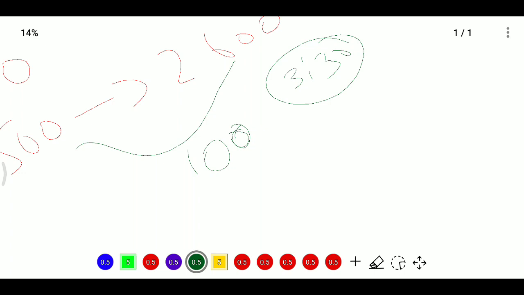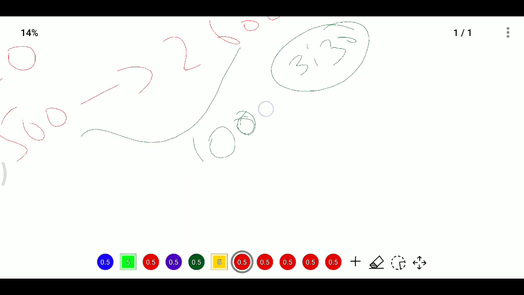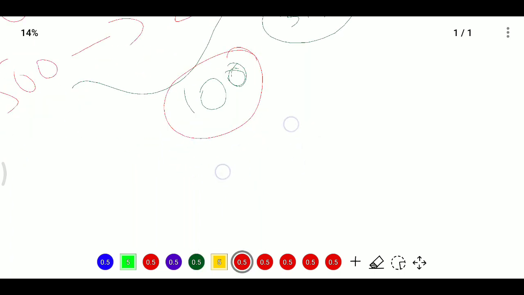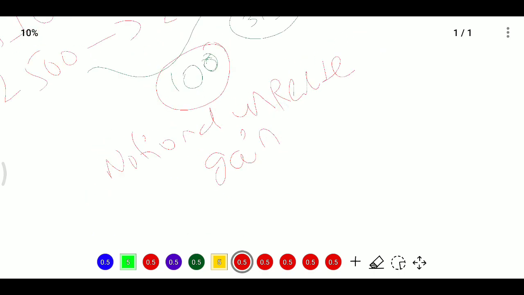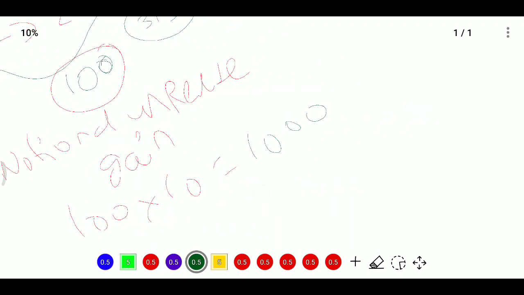The price went up, and you have made a notional unrealized gain of 100 rupees per share. So the stock exchange will pay the amount to you as a profit. If the lot size is 100, then 100 into 10, it will be 1000 that needs to be paid by the stock exchange to you, because you have got the notional gain here.